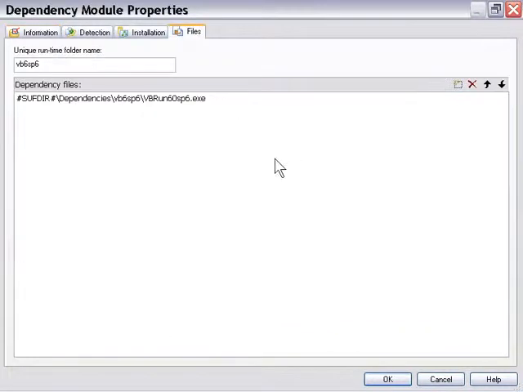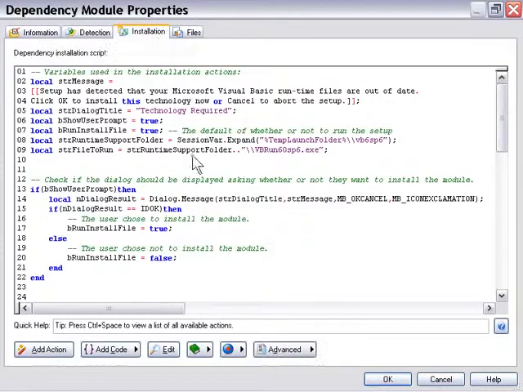There's some different things here. For example, the actual file itself here in the Files tab, the installation script, and you can of course edit this. Particularly, we only recommend that to people who are experienced with the scripting, so that you don't get unexpected results. And here, of course, you can control which file is launched to install your technology, and dialogues and dialogue titles and so on and so forth. Basically, what this does is it allows you to create custom dependency modules for your own technologies, even a technology that you've invented, or any third-party technology.